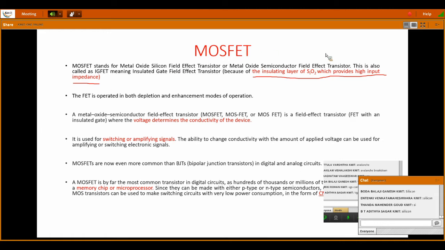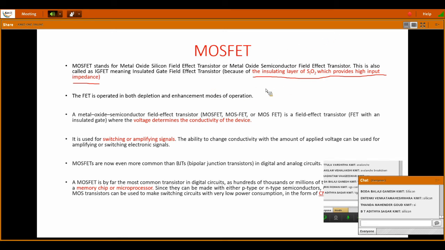Because of this insulating layer, the MOSFET provides high input impedance as compared to JFET. For JFET we say it has very high input impedance compared to BJT, so because of high input impedance it is used as an amplifier. But MOSFET has still higher input impedance as compared to FET. So that's why we will prefer MOSFET. That is the main advantage of going to MOSFET as compared to FET.